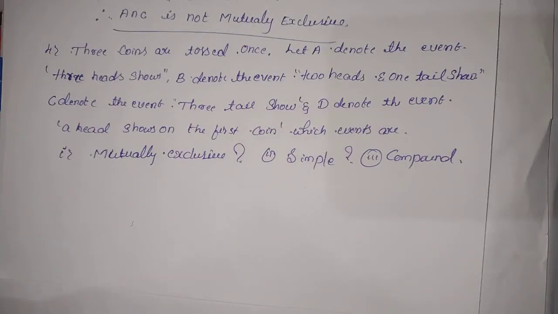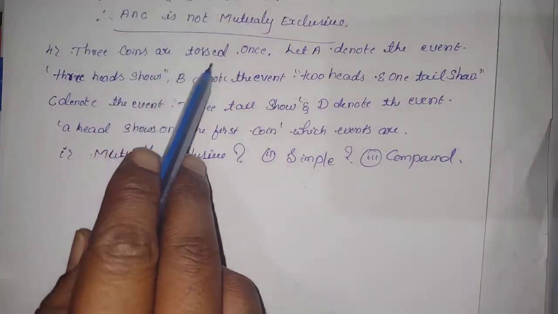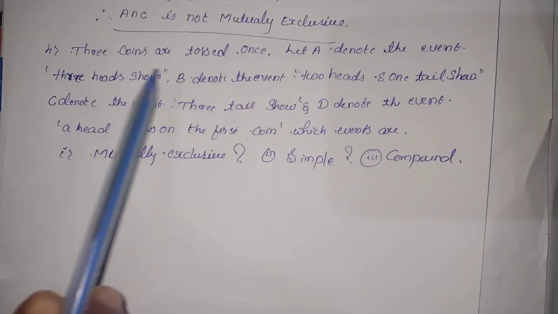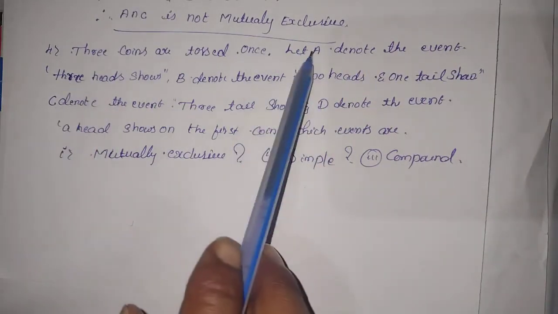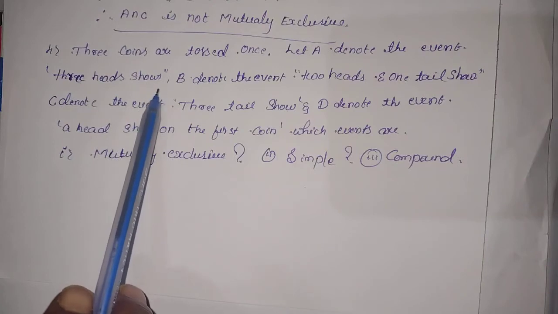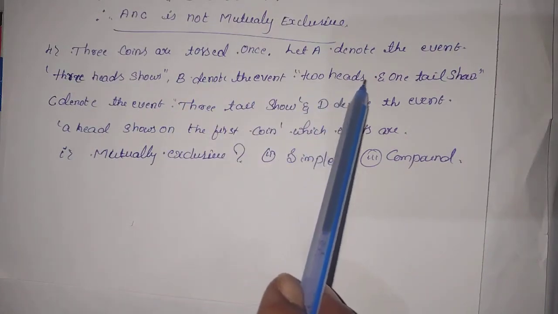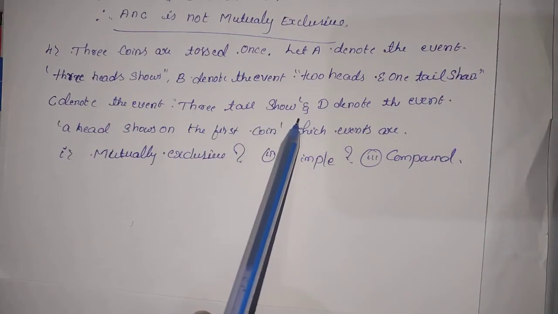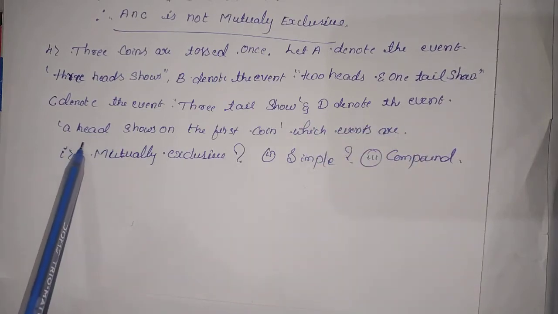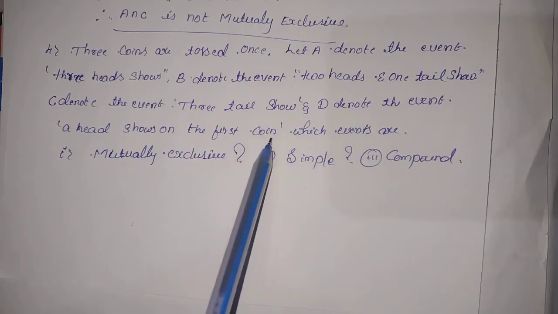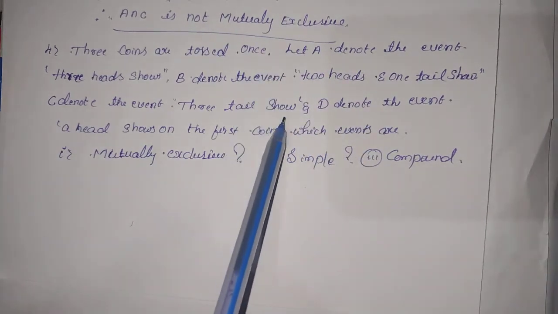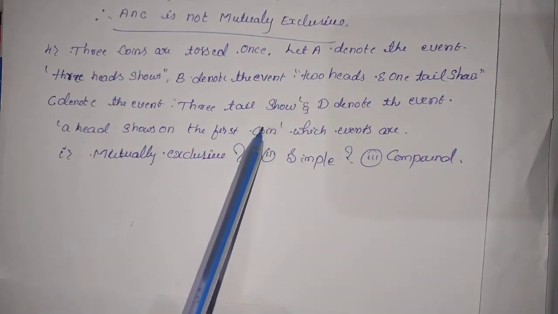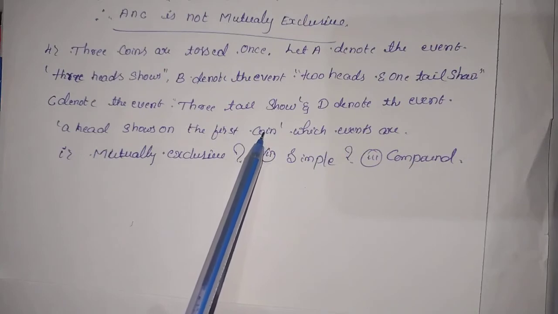Okay dear students, question number 4. 3 coins are tossed once. Let A denote the event. A stands for 3 heads shows. B stands for 2 heads and 1 tail. C stands for 3 tail shows, and D stands for a head shows on the first coin. So these 4 are the events from here to here. These are the events. Clear?